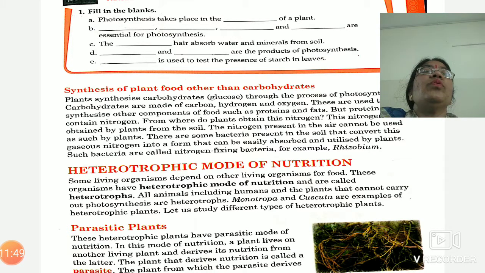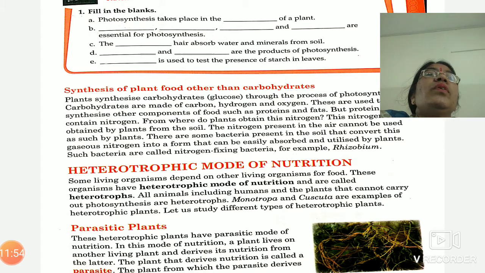These are also synthesized inside the different parts. But for fat, again carbon, hydrogen and oxygen are required as for carbohydrates. In carbohydrate, three elements are present: carbon, hydrogen and oxygen. In the same manner, in fat also carbon, hydrogen and oxygen are required. So they can prepare this food.